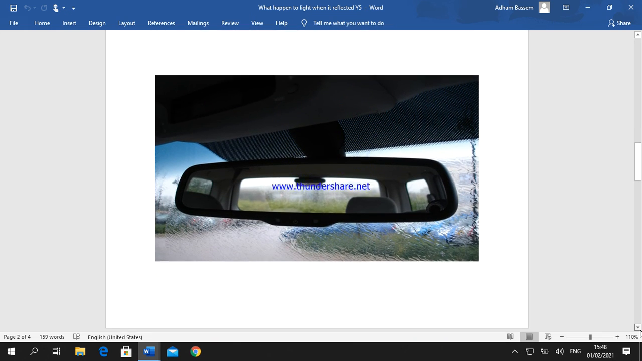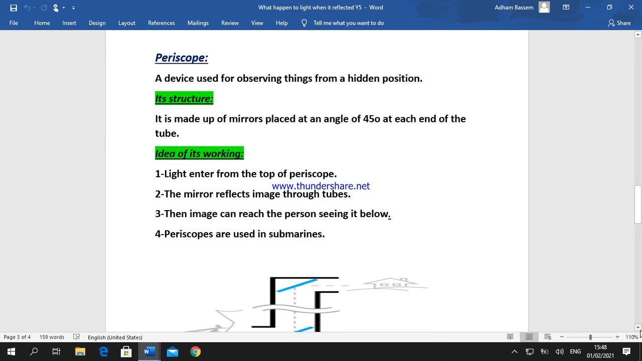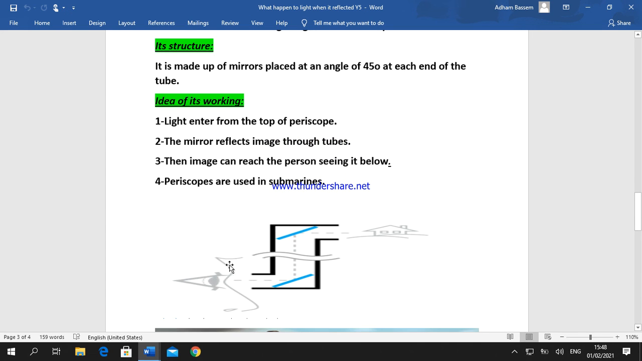The mirror is also used in a device called a periscope. A periscope is a device used in submarines for observing things from a hidden position. This is a diagram illustrating the structure of a periscope. A periscope is made up of mirrors placed at an angle of 45 degrees at each end of the tube. This is a mirror and this is also a mirror.